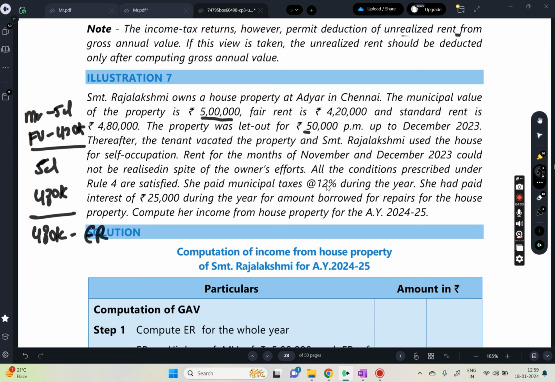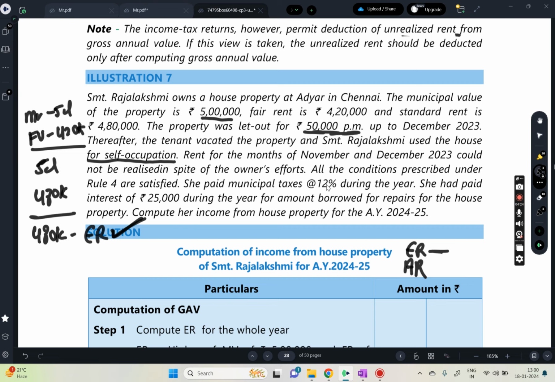The property was let out at 50,000 per month up to December 2023. Thereafter, the tenant vacated the property and Rajalakshmi used the house for self-occupation. We have already done this: part of the year let out, part of the year self-occupied. We compare the expected rent for the whole year with the actual rent for the let out period.